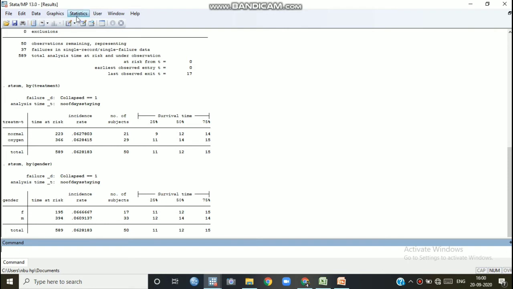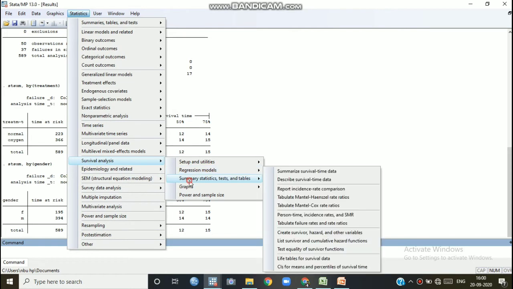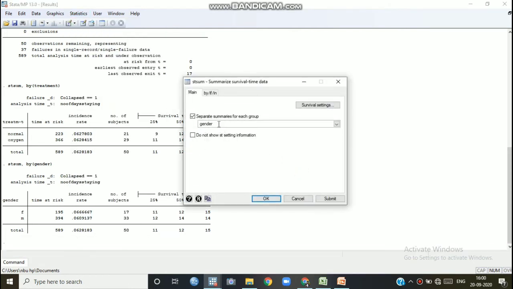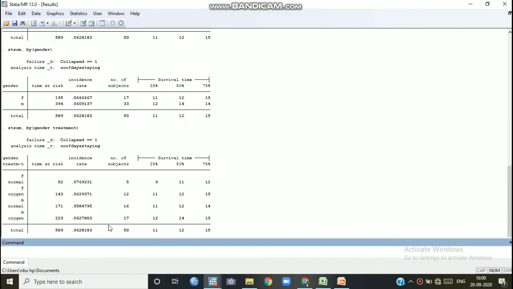Now if we combine these two, what will happen? Suppose survival time, summary statistics, gender and treatment. We want to combine these two. So we are getting: if the patient is female and normal treatment is given, 11 days survival time.